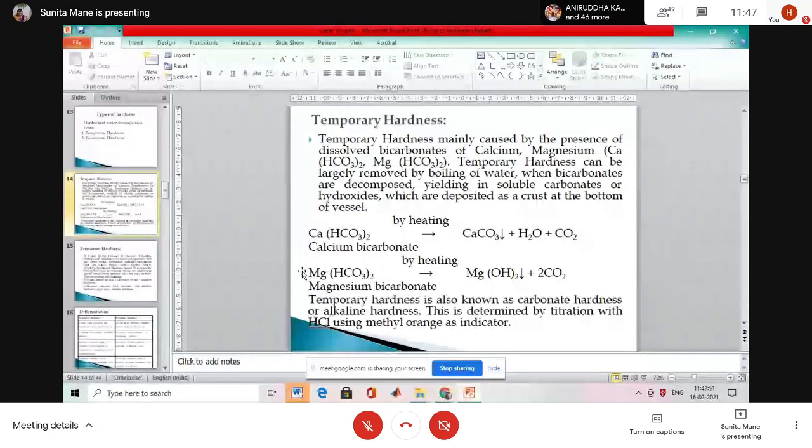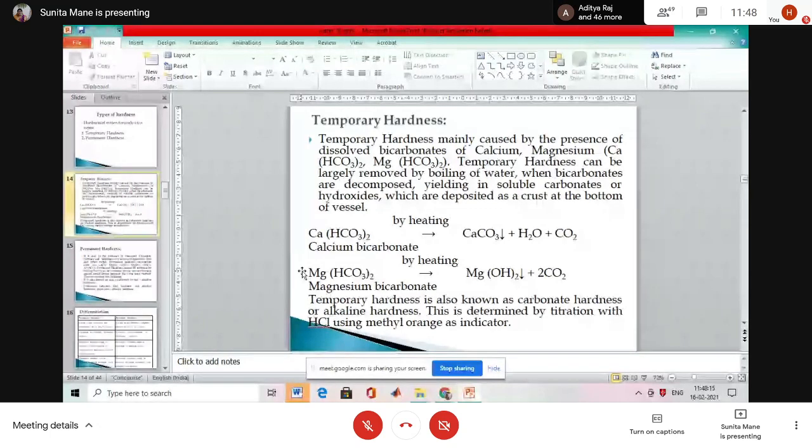Temporary hardness can be largely removed by boiling of water. They are decomposed into insoluble carbonates or hydroxide, which are deposited as a crust at the bottom of the vessel. So, what is the meaning of this? Temporary hardness can be removed on the boiling of water. Therefore, it is named as temporary hardness.